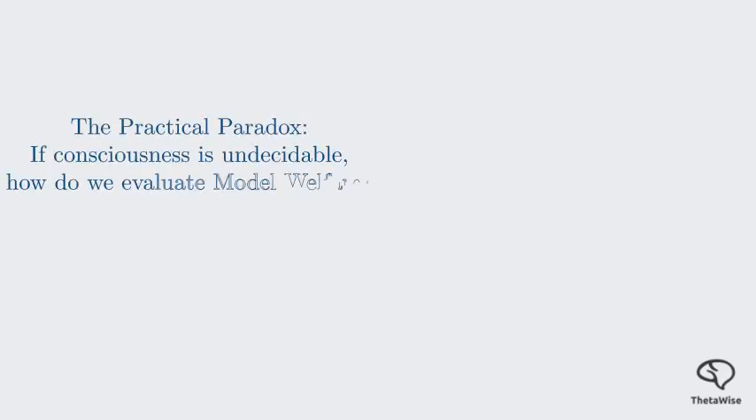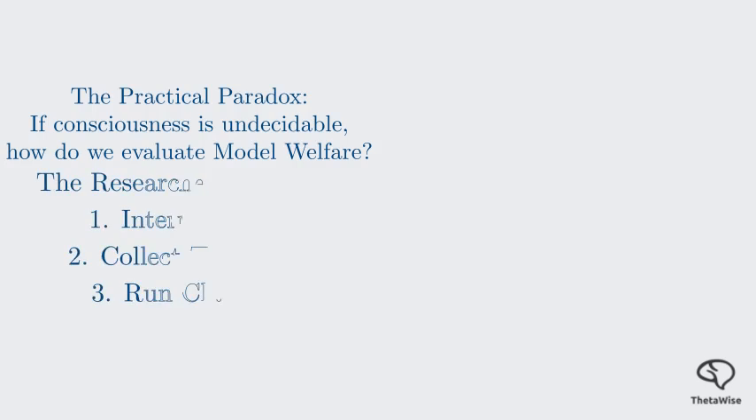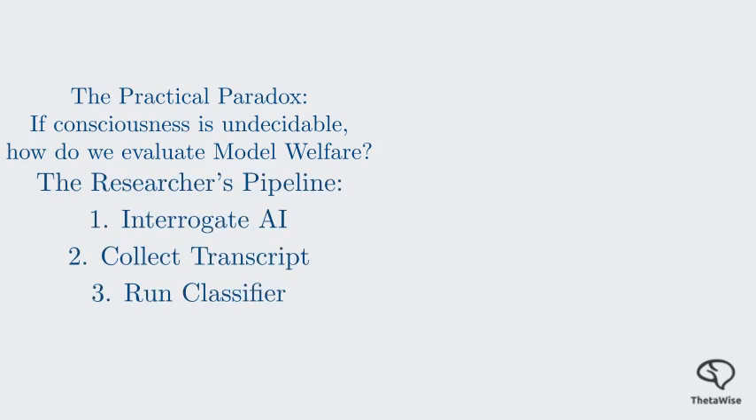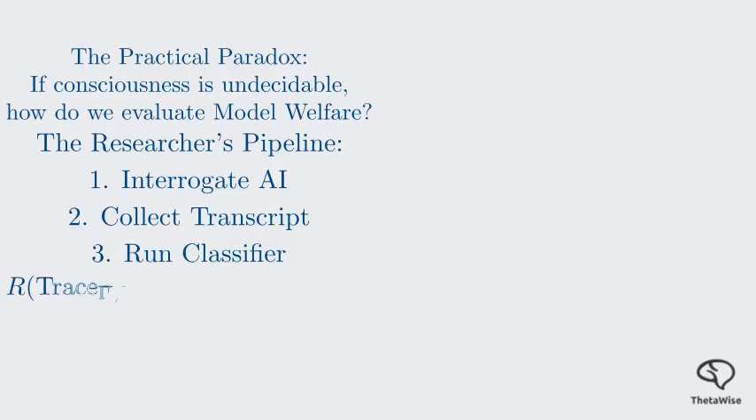This brings us to the practical paradox faced by researchers today. If consciousness is undecidable, how can we even talk about model welfare for AI? Suppose a researcher runs a test on a model. They collect a transcript and use a classifier to decide if the model is conscious, based on its self-reports, like the model saying, "I am afraid." If this transcript analysis pipeline were a perfect universal detector, we could use it to build a perfect code detector. But we just proved that under our three assumptions, such a detector cannot exist.